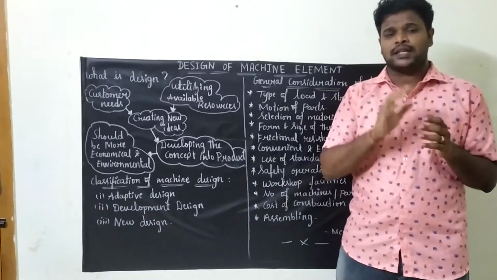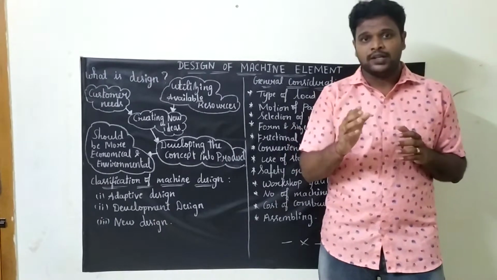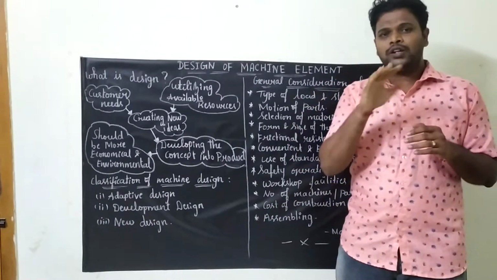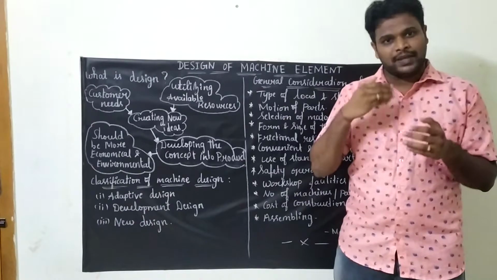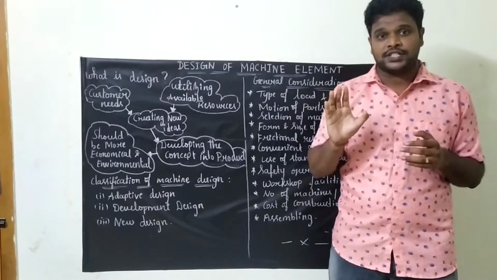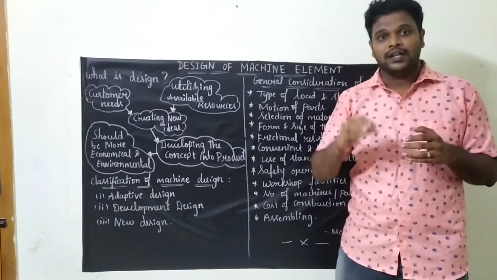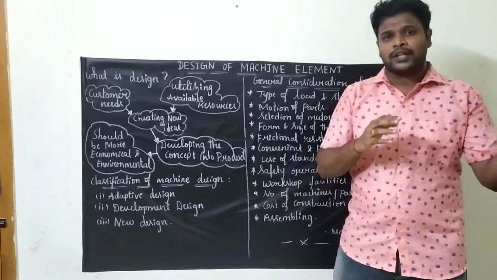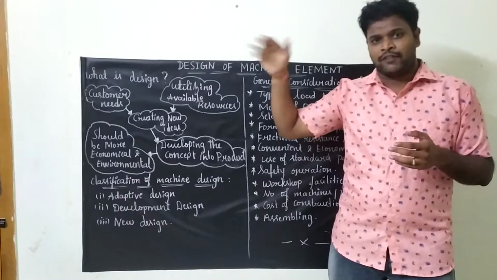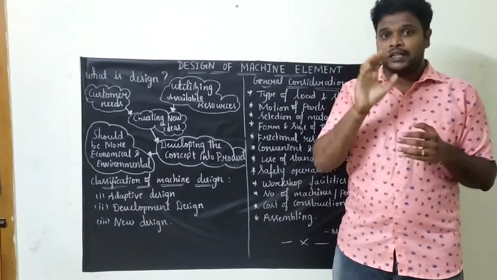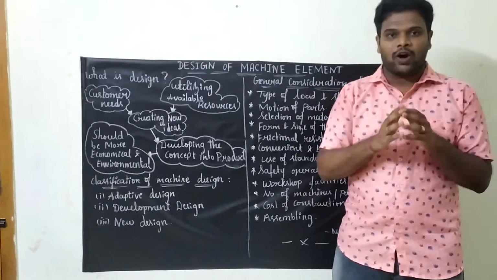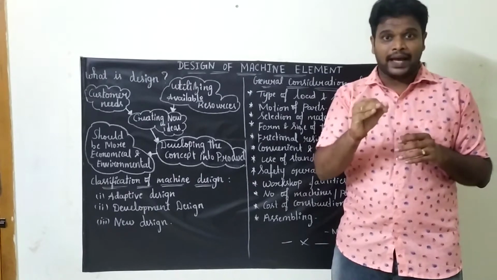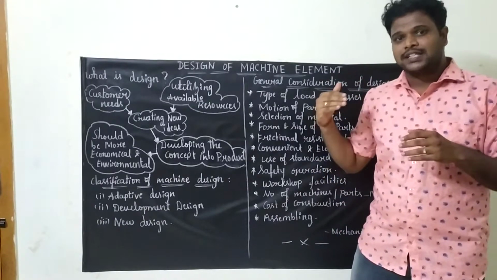First of all, we need to understand why we need to design a product. Actually, in earlier days, what they used to do, they would develop a product and directly manufacture it. That is, using the experimental method, they would manufacture the product by trial and error. In case the product was defective, they would throw away the product. But in these things, there will be a loss of material, man and time. So these things will be wasted.